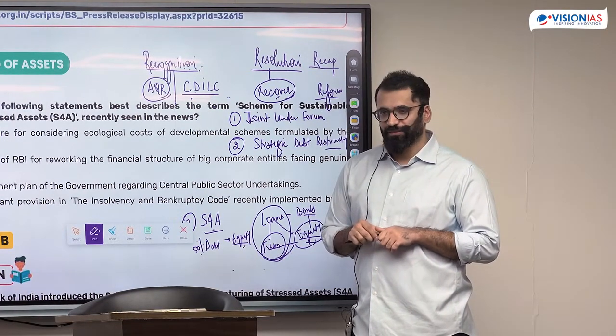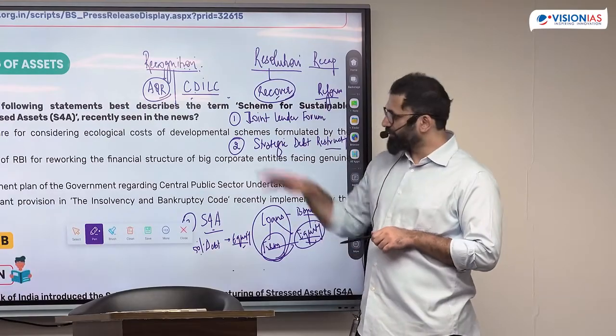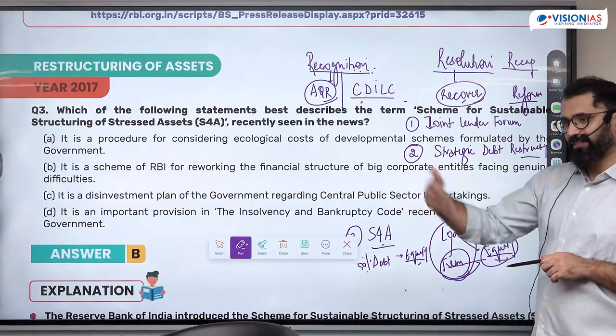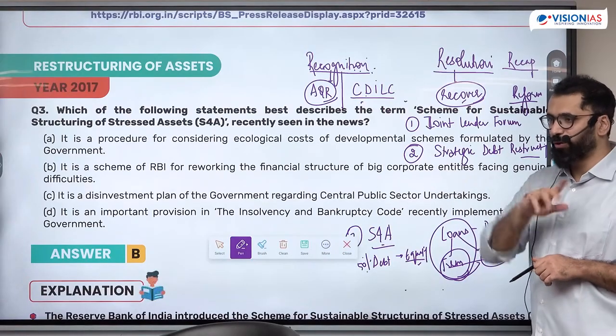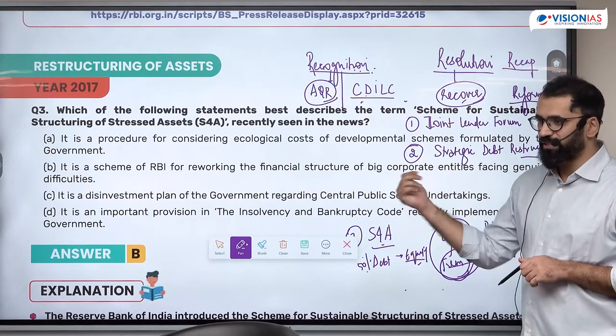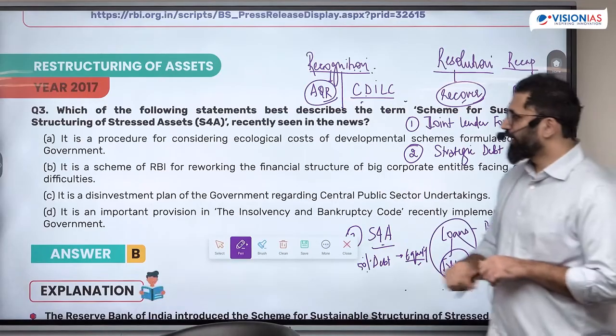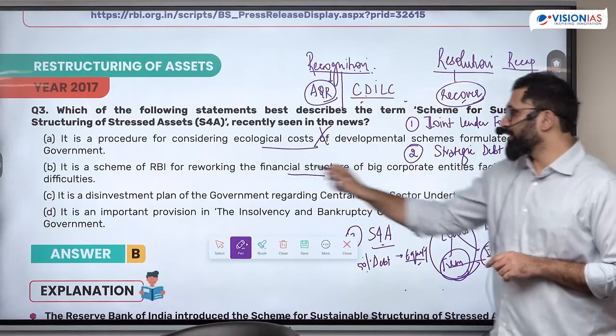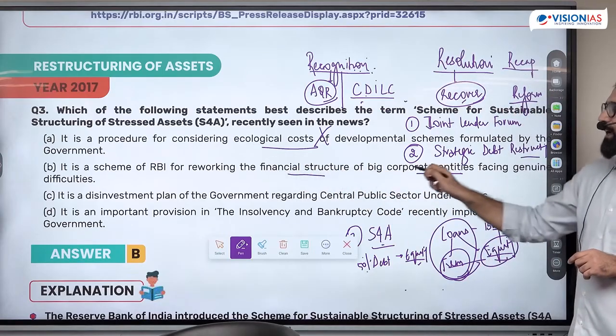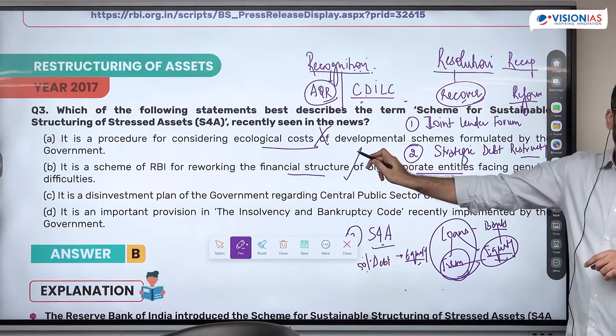Yes, definitely. This is why all of these three never got operational. Banks did not do this. In the next year, they cancelled everything. And then they asked them to go to IBC. Everything was cancelled the next year in June 2018. Considering ecological cost, reworking the financial structure of big corporate entities facing genuine difficulties.